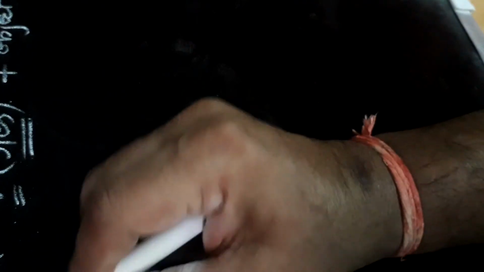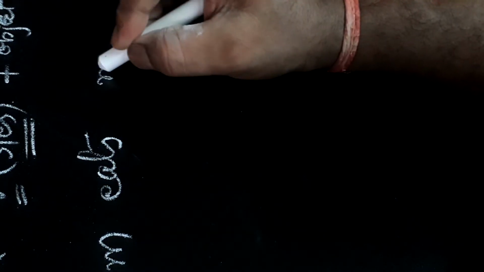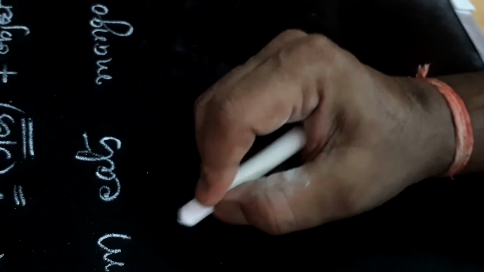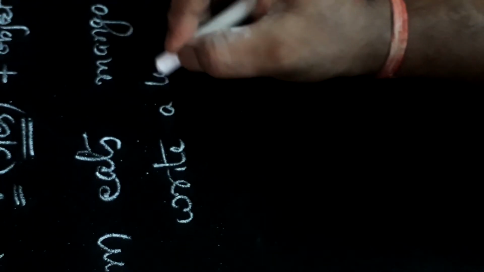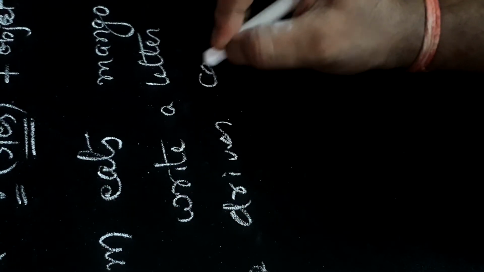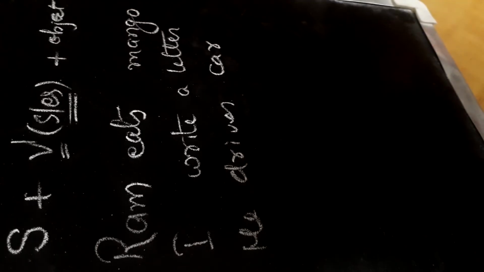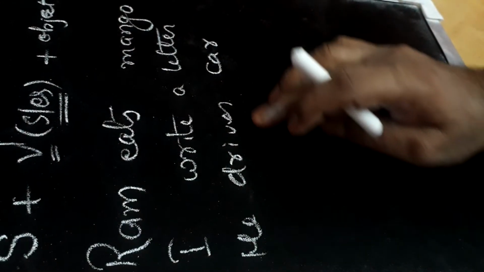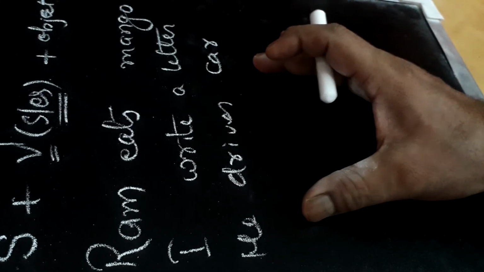Let us start with simple present and write different sentences here. Suppose we want to write Ram, then we will use eats. Ram eats mango. If we take I, I write a letter. He drives car, and so on. This type of sentences come in this.